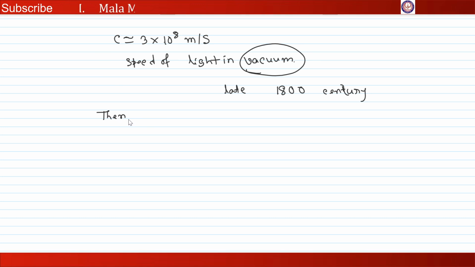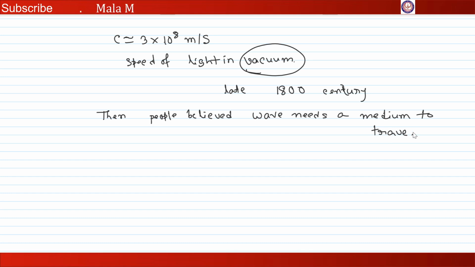So for traveling, any wave needs a medium. Since light is a wave, it also needs a medium.